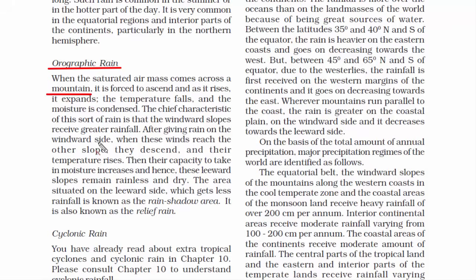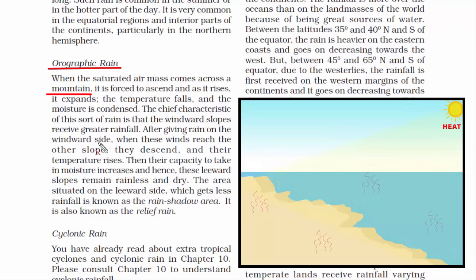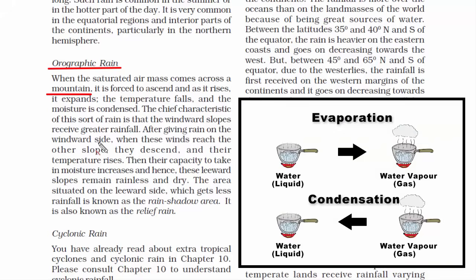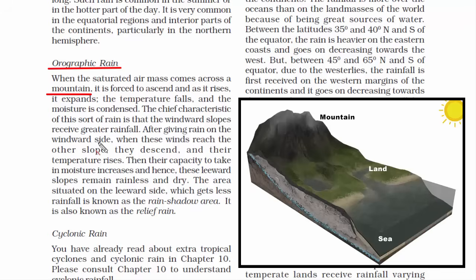Now let me explain this orographic rain with an illustration. I want you to pay attention. It may get a little complicated, so I'll go in a step-by-step manner, try and understand accordingly. Alright, we know that both the land and water surface get heated up due to solar energy. We will take the water surface because that's where evaporation is intense. So evaporation is basically rising of warm air that contains water vapor. When warm air rises, it does not rise in an absolutely straight upward pattern because there are winds that flow horizontally, so somewhere the direction is a little sideways.